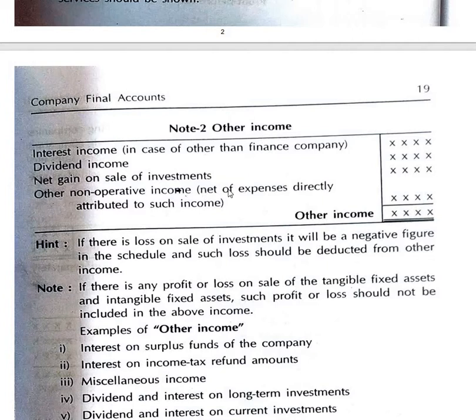Other income is what, apart from the main income? For example, interest income. Interest income actually comes under a finance company, but here the case is other than a finance company. In the case of a company other than a finance company, only then is interest income considered as other income.